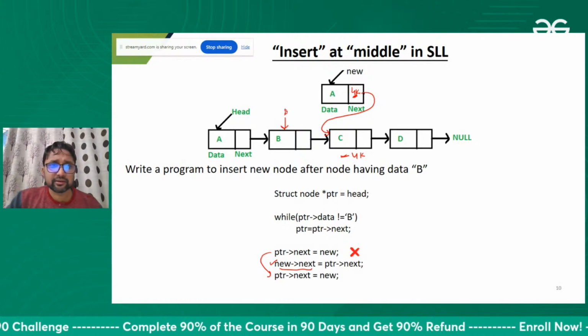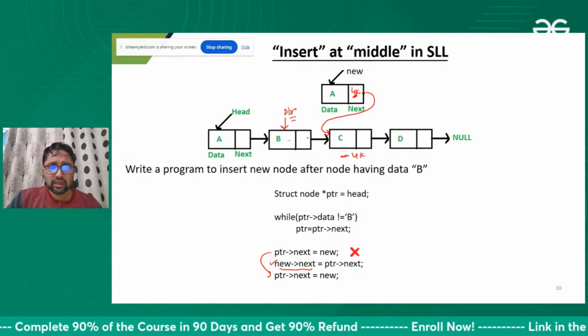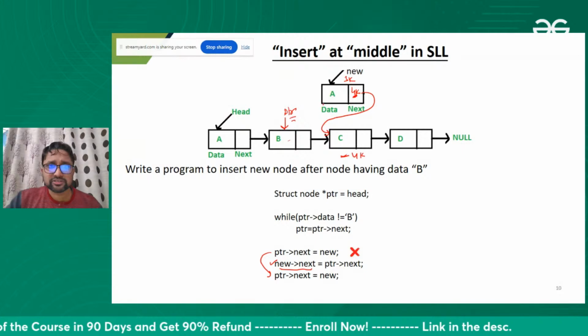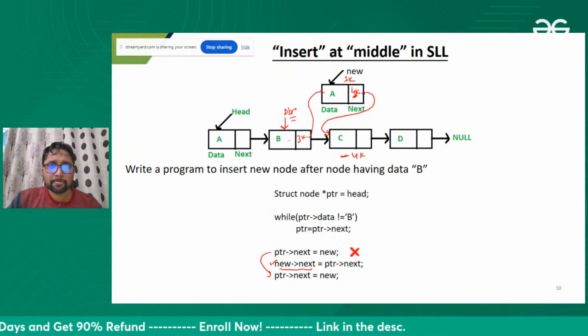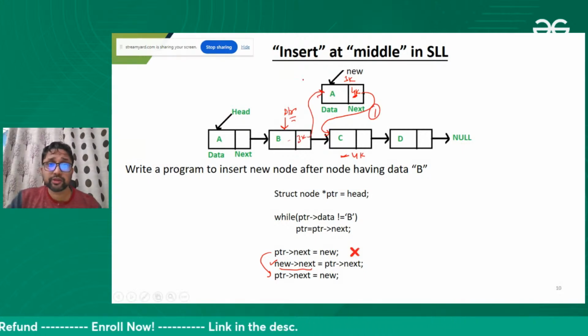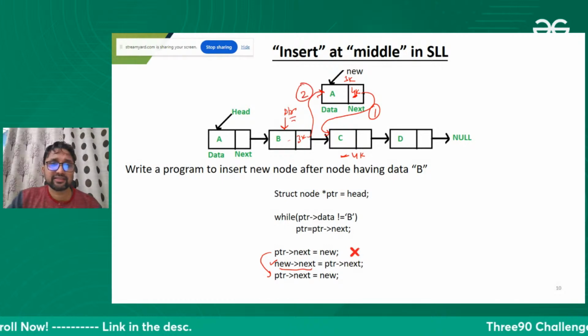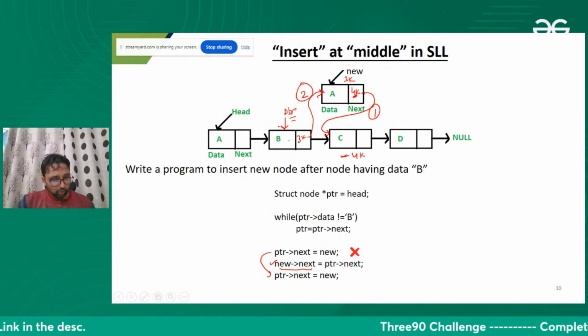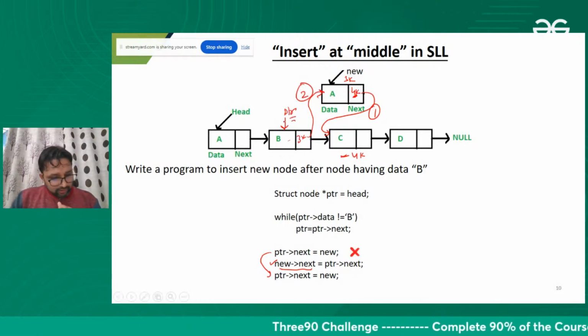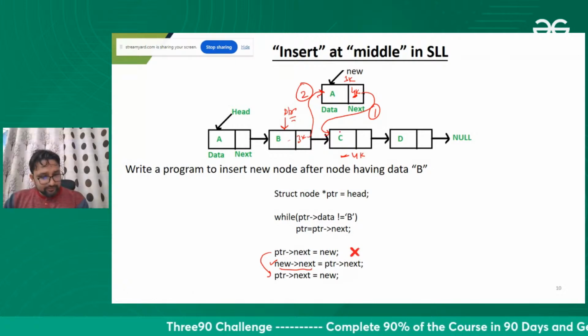Our ptr is here. We also have the address of this node. Now we can store the address of this node, let's suppose 3k, here. So first this must be executed. This link must be established, then this link. Fine, I hope that is clear. Fine, great.